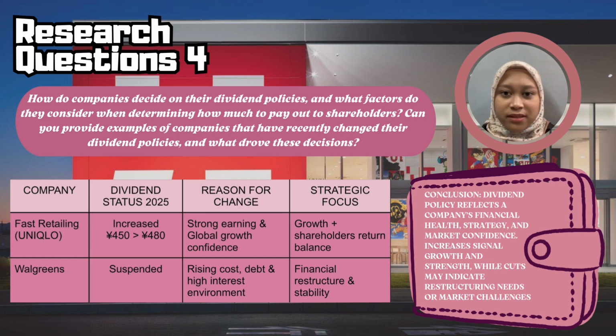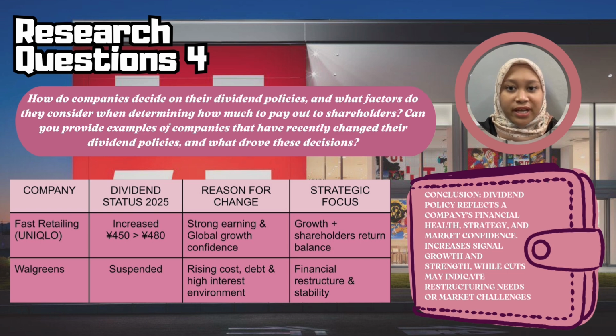Let's start with Fast Retailing. The parent company of Uniqlo follows a balanced approach, paying dividends twice a year, which are an interim dividend and a year-end dividend, based on performance reviews. In April 2025, they increased their projected annual dividend from 418 yen to 450 yen per share. This decision was backed by strong financial results and optimism about future earnings, reflecting their commitment to stable returns while